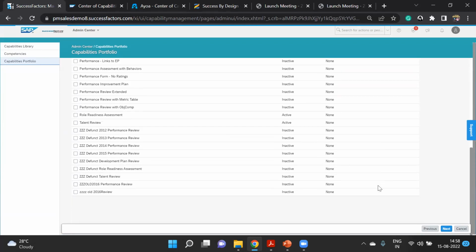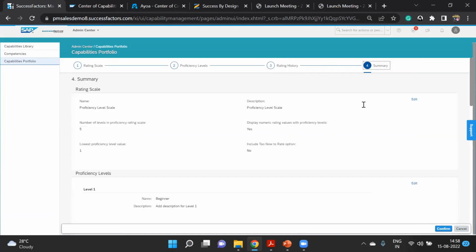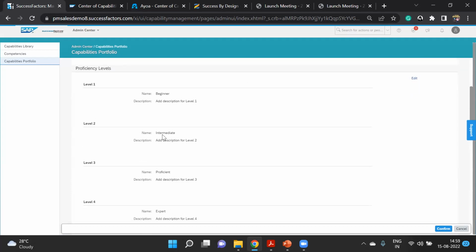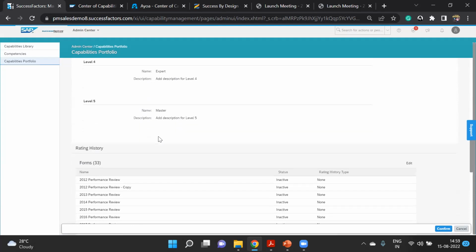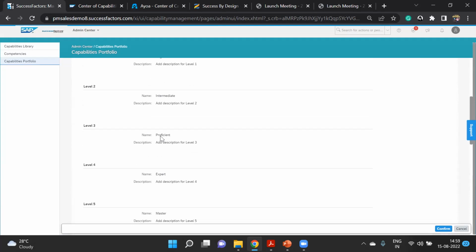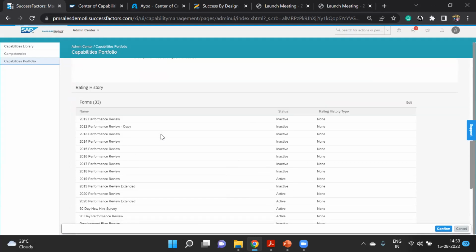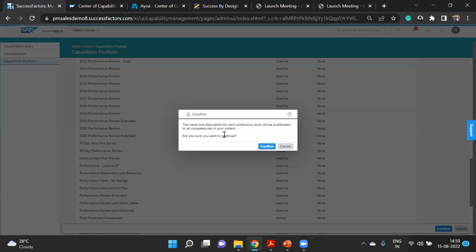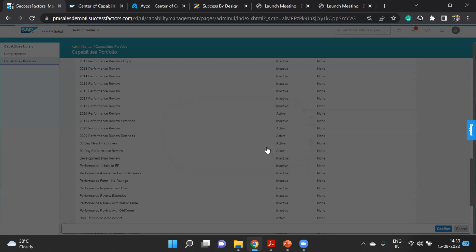Now we'll go to the next step, the summary. In this, basically, we have one proficiency scale of 5 rating, and these are the different proficiency levels: beginner, intermediate, proficient, expert, master, 5 levels. And these are the forms we have. Now we'll confirm it. The name and description for each of these will be proliferated to all competencies in your system. Are you sure you want to continue? Yes. This is a one-time activity.